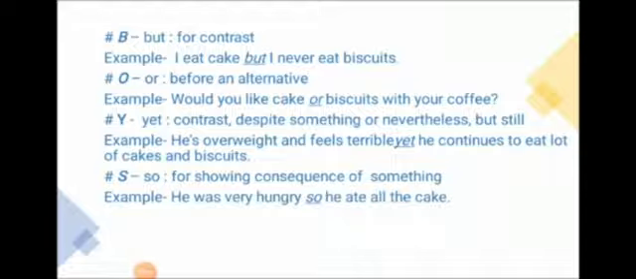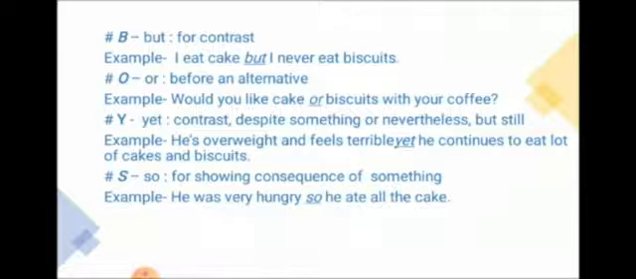B means but, for contrast. Here you can have an example like this: I eat cake but I never eat biscuit. In the previous part, the person eats cake. In the next part, he tells that he does not eat biscuit. So there is contrast, and but makes that clear.